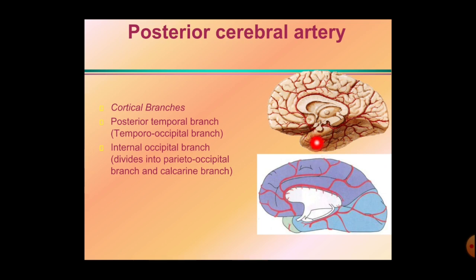Okay, so here in the picture, this is the posterior cerebral artery. It is coming over here. It is giving here the temporal branches, and then here this is the parieto-occipital branch and this is the calcarine branch, by which it supplies most of the inferior surface and that of the occipital lobe of the medial surface as well as the superolateral surface.